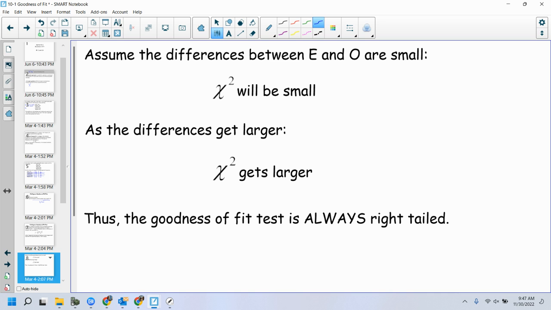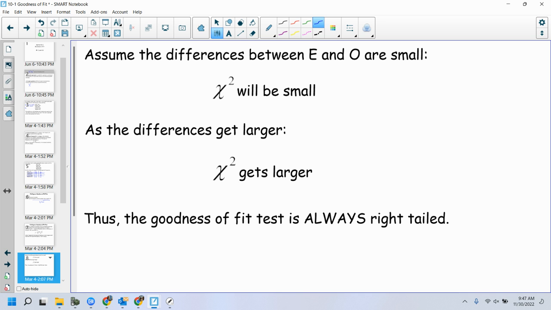Now, think about this. Because I square O minus E, even if the expected value is an over approximation or an under approximation, no matter what, it's going to get squared. That means this value is always going to be positive.